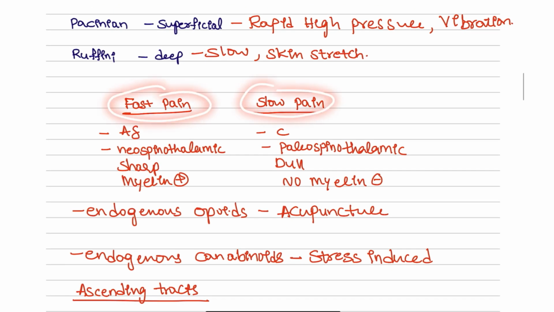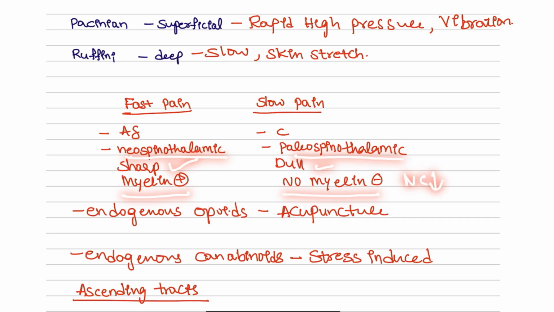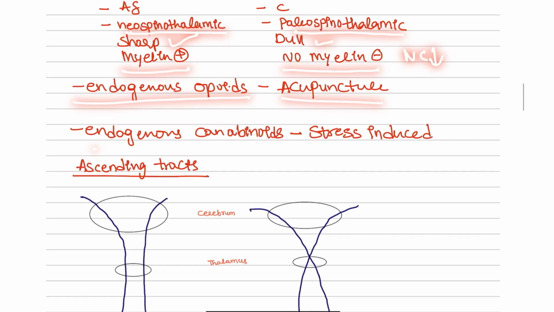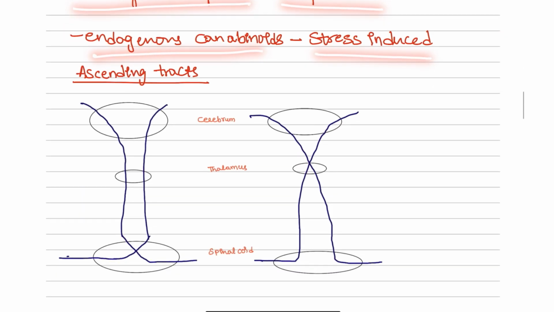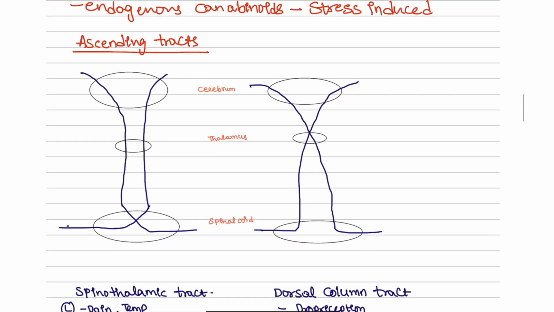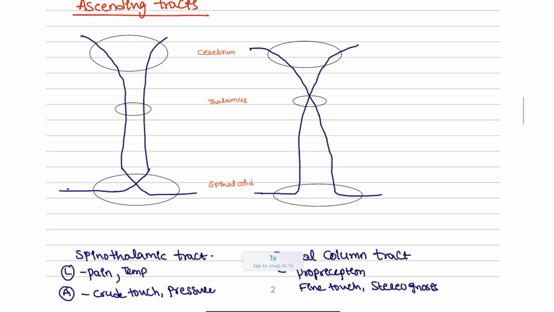So the fast pain and the slow pain, what are the differences? Fast pain is A delta and slow pain is the C fibers. The fast pain is present in the neospinothalamic pathway and slow pain is in the paleospinothalamic pathway. This pain is sharp because of the myelin sheath, nerve conduction is very fast, and here it is dull because the myelin sheath is not present, and the nerve conduction is also slow. Endogenous opioids such as acupuncture, endogenous cannabinoids such as the stress induced. Next, ascending tracts. In the ascending tracts, you are going to see two types of tracts, guys. One is the spinothalamic tract, the other one is the dorsal column tract.